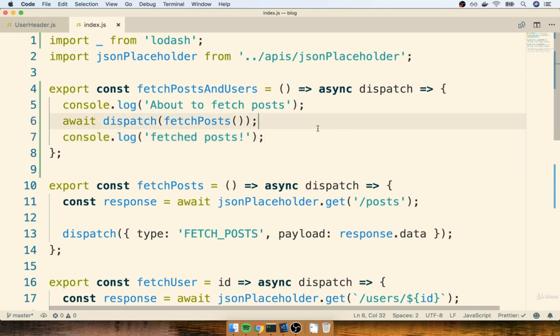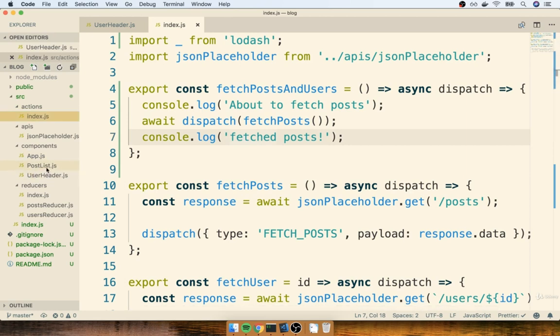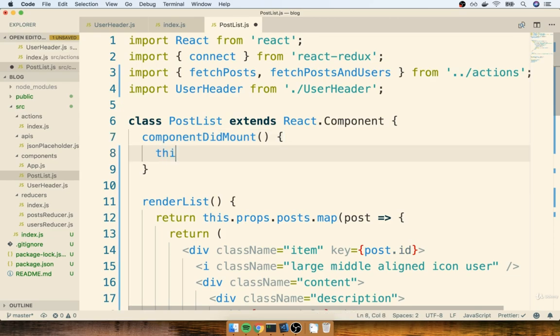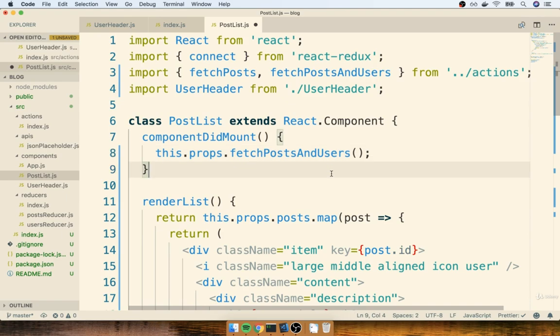And then I'm going to flip back over to one of my components, and we're going to wire up the fetch posts and users action creator so that this thing actually gets called, so we can see these console logs in action. So to do so, I'm going to flip back over to my post list component. At the very top, I will make sure I import this new action creator called fetch posts and users. And then inside of this component did mount lifecycle method right here, I'm going to remove the old action creator, and instead I will call this.props.fetchPostsAndUsers. And then finally, we'll go down to the very bottom of the file and hook up that action creator to our connect function as well.